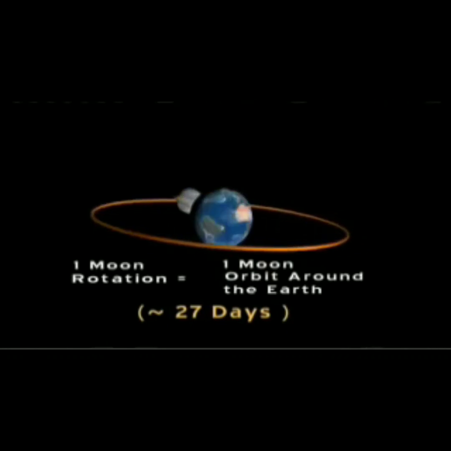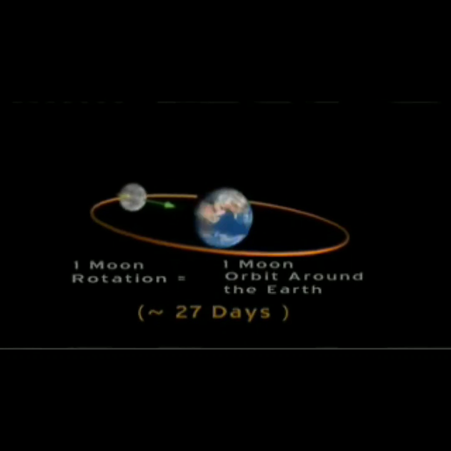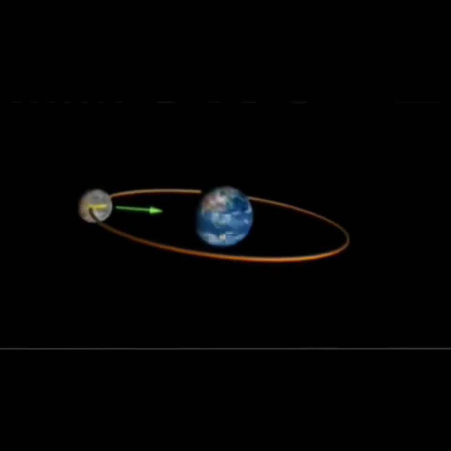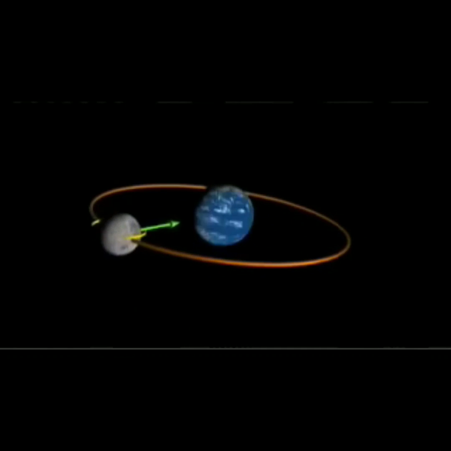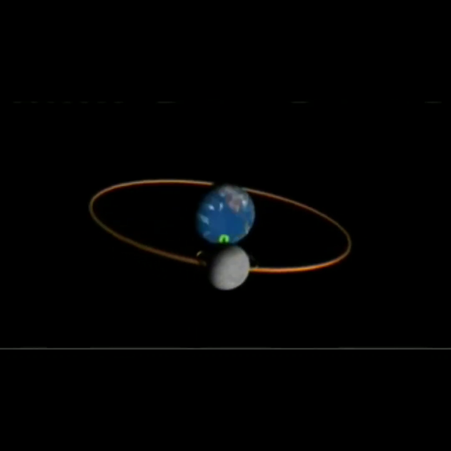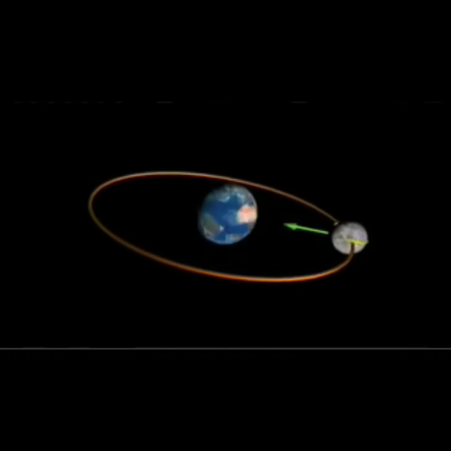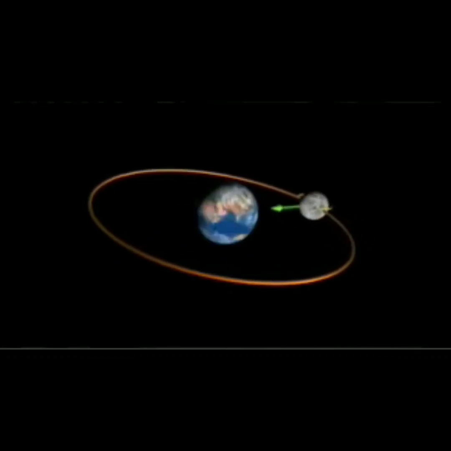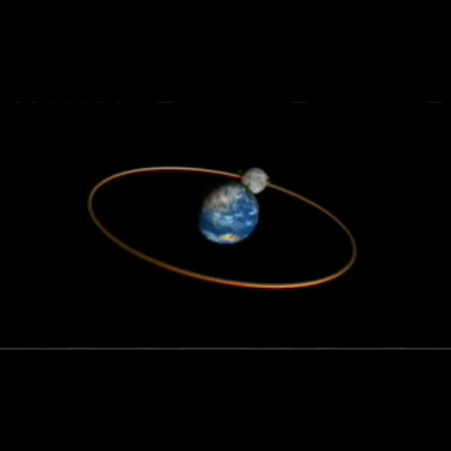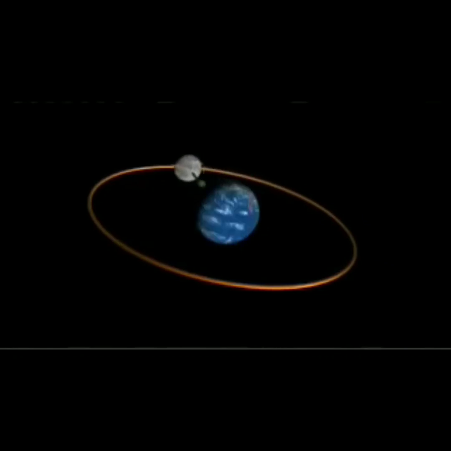Here the moon takes 27.53 days to complete its rotation on its axis, and the moon takes the same number of days, 27.53 days, to complete the revolution around the earth.